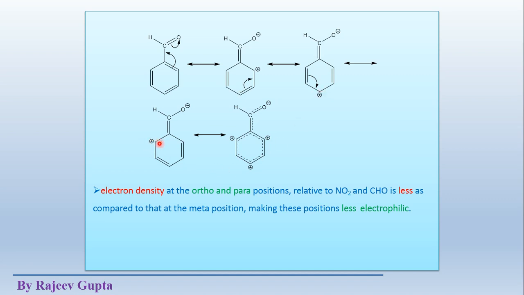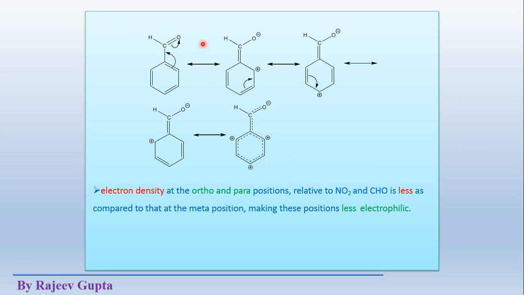Now it appears at the ortho position, and finally we will see a total of 5 resonance structures, and this is the resonance hybrid. This resonance hybrid is very similar to that of nitrobenzene, where we get positive charges on ortho and para positions, so the meta position is available for electrophile attack.